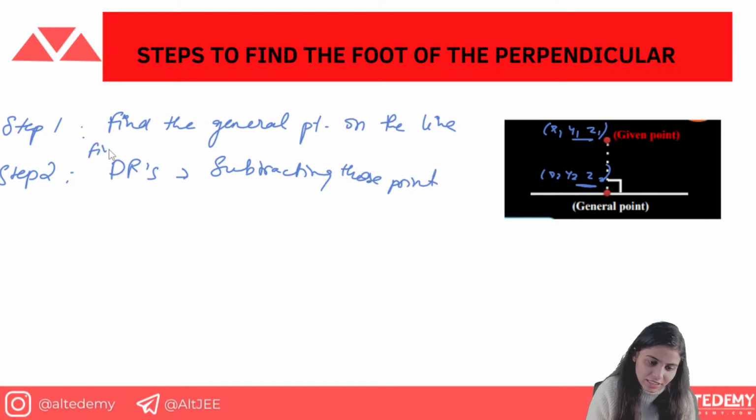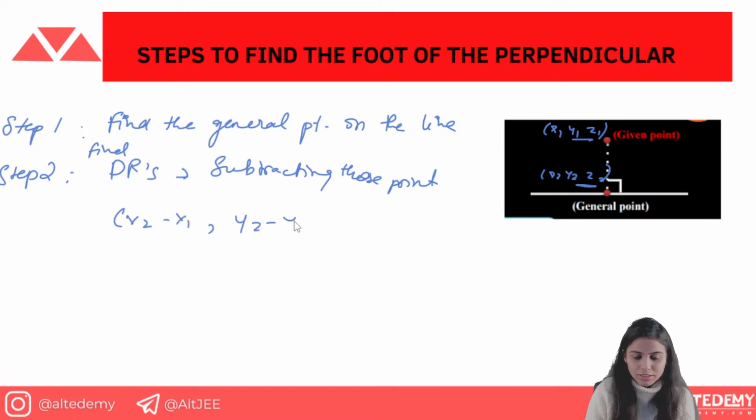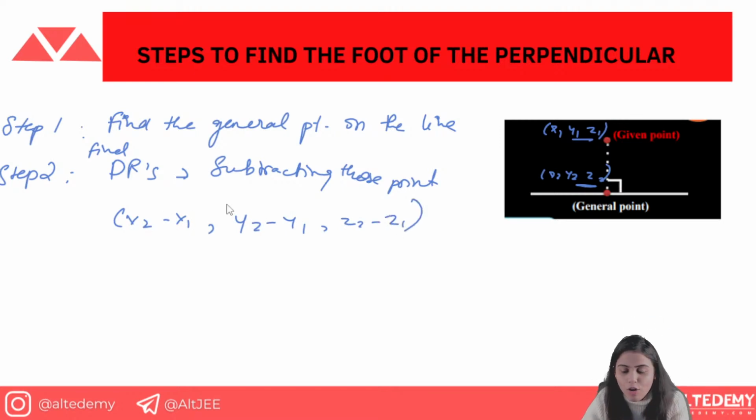That's it. That is step 2. And how will you get it? You will get it by x2 minus x1, y2 minus y1, z2 minus z1. This is going to be the DRs of the line that is joining that point. Now you have found the line.